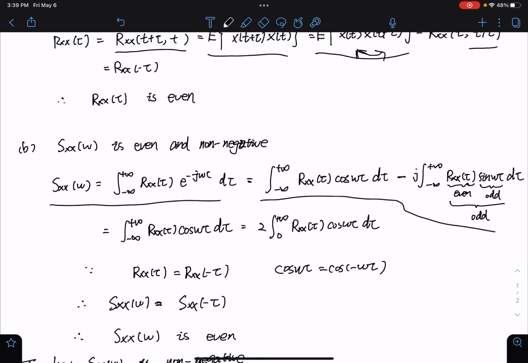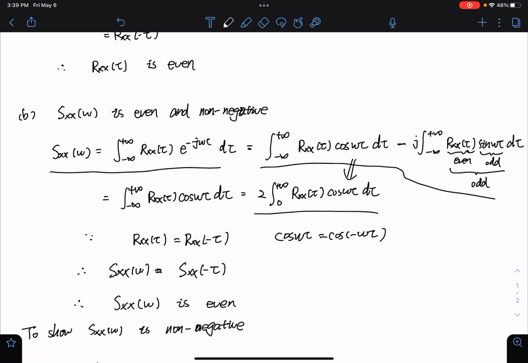So only the first part remains in this function. And then we also consider that the cosine function is an even function, and the autocorrelation R(tau) is also even. So we can write this function like this.